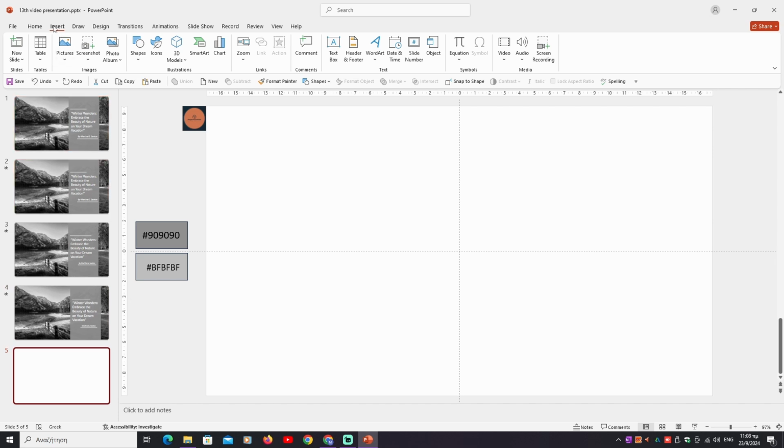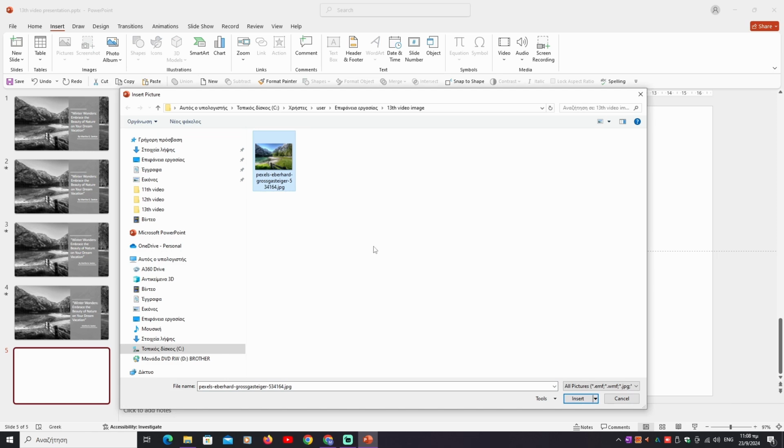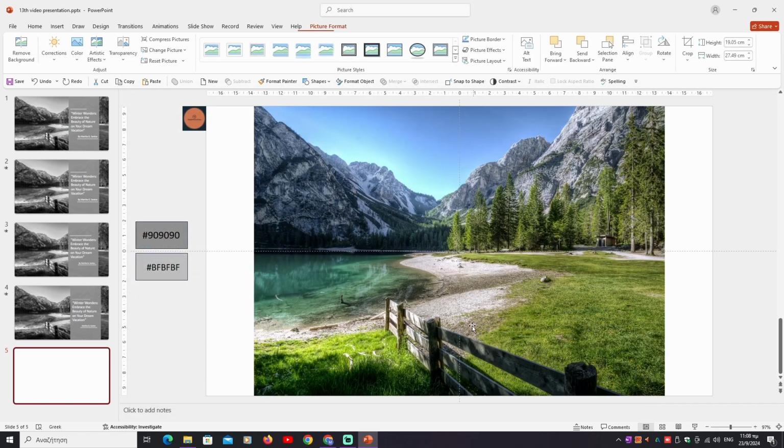We go to Insert ribbon, we choose Pictures, This Device, we choose the image that we want to insert and click Insert. We got the image from Pexels. We will put the link below in the description to make it easier for you to follow the steps of creating this slide with us so you can practice with us.